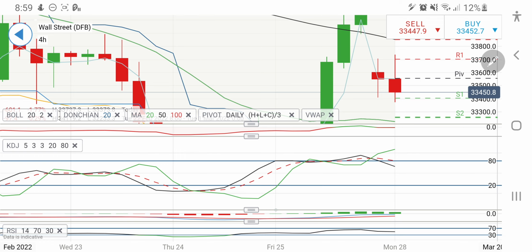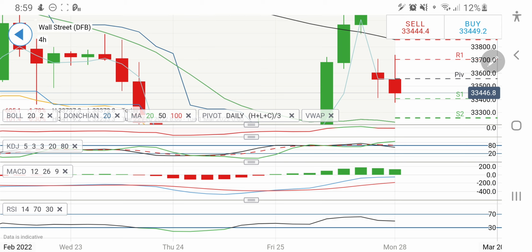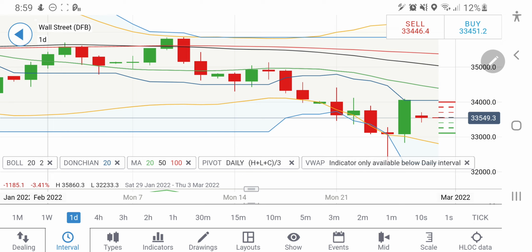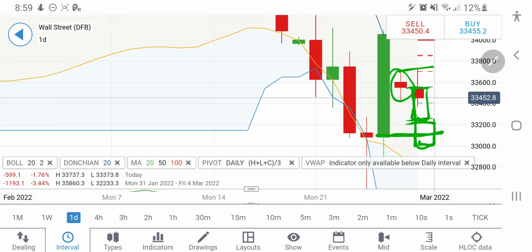Now look at the stochastic on the 4-hour charts, it is overbought and trying to drop a little. MACD lines are consistent and are on buy zone. Now look at the daily charts there. On the daily charts, you can see the candle has seen a high and the previous stepping candle, anyways, it has opened below and in red. Hence we may see it continuing in red, and the target is towards 33,250 and 33,200 for the day. In fact, it can try to breach this zone at 33,100 and can drop towards 33,000 levels and below levels.